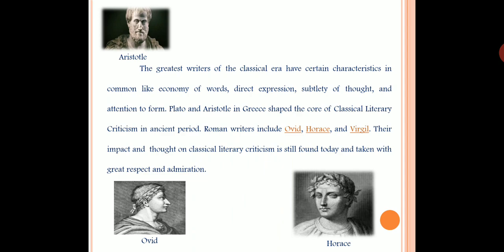Economy of words means a poet doesn't select the words for the composition arbitrarily. He selects the words, he examines those words critically so that they give him the meaning, the musical value, the emotional quality, and how the words fit in relation to the poem.